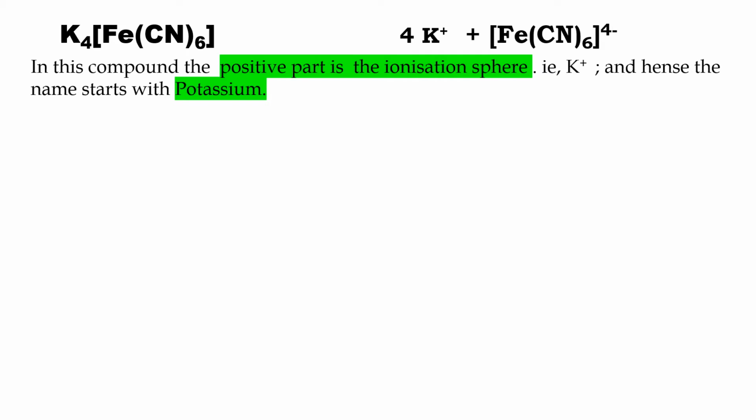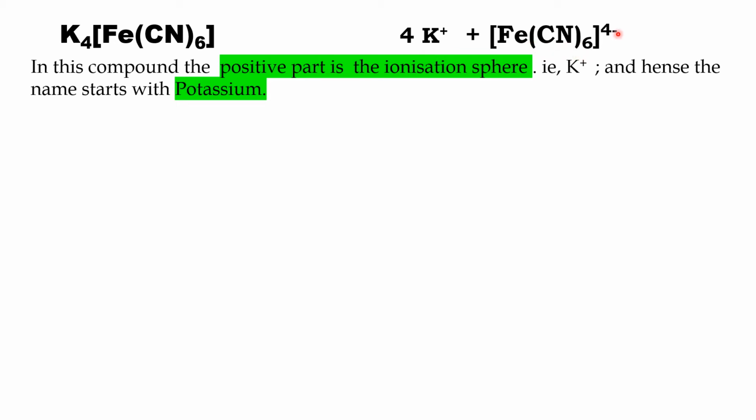So, taking a suitable example, we illustrate how we could name a coordination compound obeying IUPAC rules. Here I am taking a simple compound, K4[Fe(CN)6]. When I look into this coordination compound, it dissociates to 4 K plus ions and [Fe(CN)6] 4 minus.